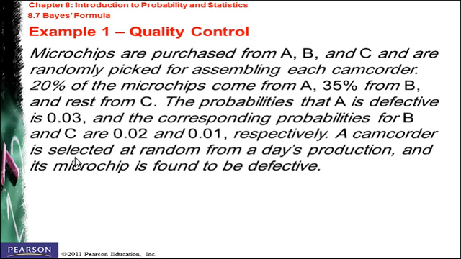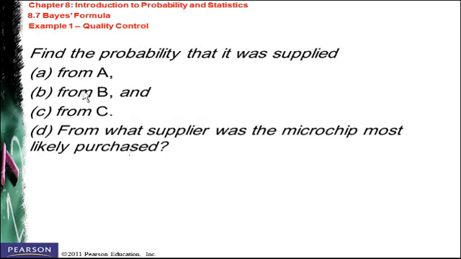A camcorder is selected at random from a day's production, and its microchip is found to be defective. Now the question is asking you to find the probability that it was supplied from A, from B, from C, and the final question is from what supplier the microchip was most likely purchased.